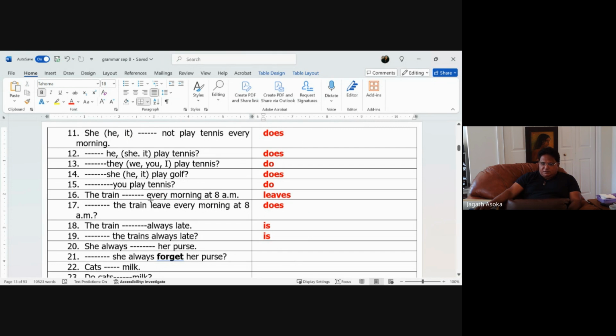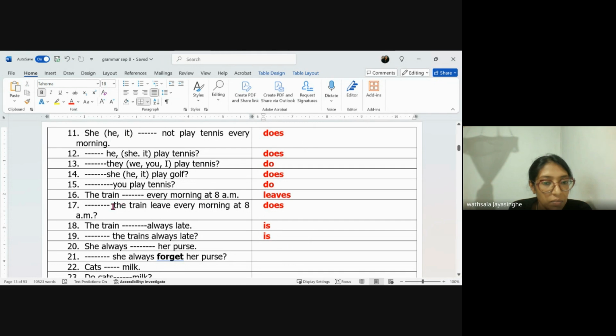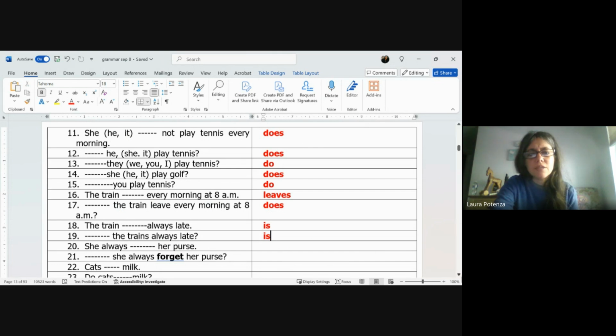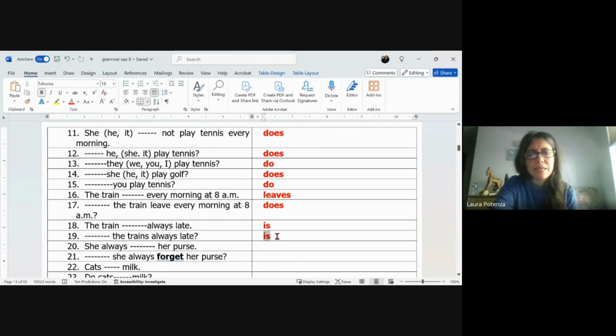The train leaves every morning at 8 a.m. Does the train leave every morning at 8 a.m.? The train is always late. Is the trains always late? If you want to say "is the train," it has to be singular. Otherwise, it should be "are." Are the trains always late?